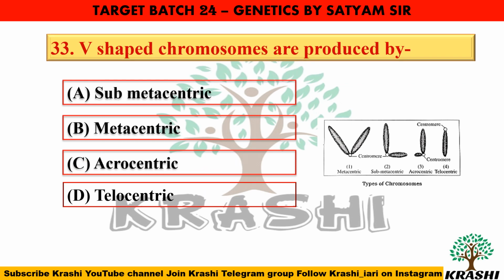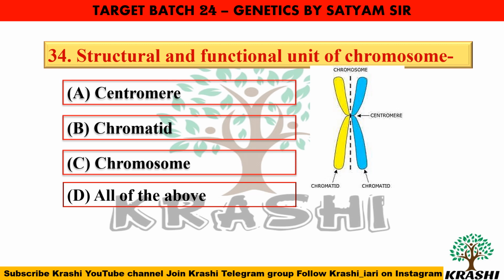Question number 33. V-shaped chromosomes are produced by metacentric chromosomes. Here we can see metacentric produces V-shaped chromosomes, submetacentric produces an L-shaped chromosome, acrocentric a T-shaped chromosome, and telocentric is an I-shaped chromosome. The structural and functional unit of chromosome is the chromatid. A chromatid is two identical halves of a chromosome which are joined at a constriction region that is known as centromere.